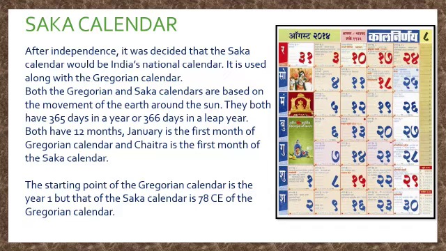The starting point of the Gregorian calendar is the year 1, but that of the Saka calendar is 78 CE of the Gregorian calendar. The date in the Saka calendar is always 78 years less than the date in the Gregorian calendar. The calendars were needed so that people could plan activities like farming or festivals. We always know how useful calendars are for us.